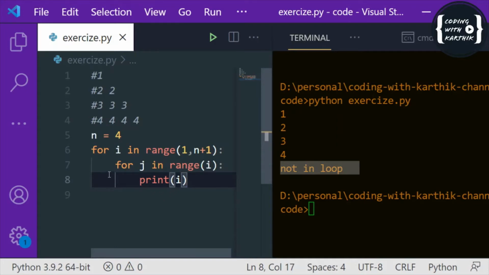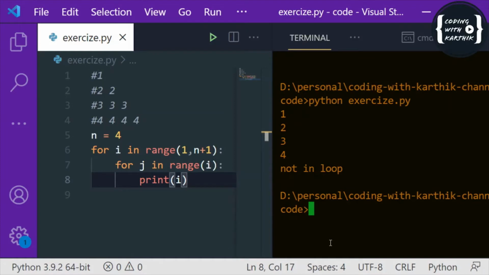Next time the sequence ends, so it won't iterate, and it will go back to i. Since we have the sequence 1 2 3 4, next time i is 3. So it will check j in range of 3, which is 0 1 2. That means three elements are there, so it will iterate three times and print 3 3 3. So this is how this works, right?